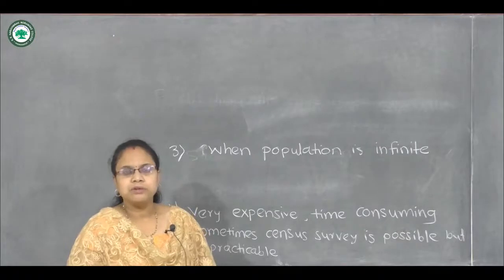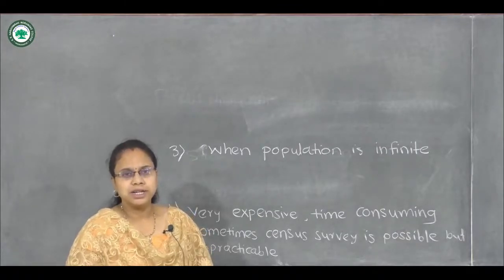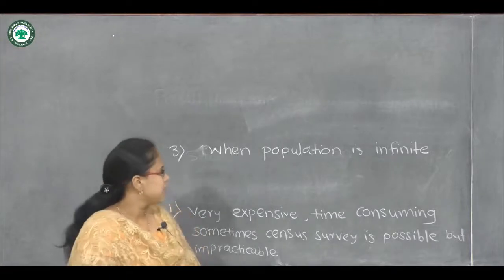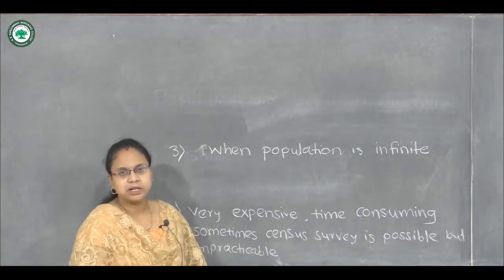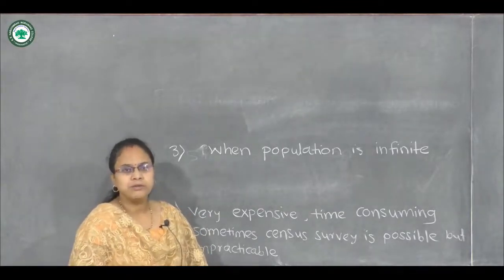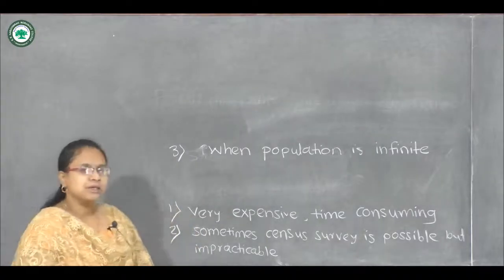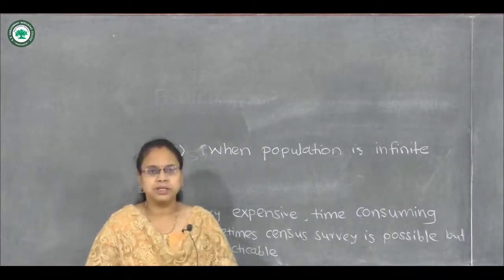For example, if we are interested in studying the number of stars, then there are infinite number of stars. So we can't study each and every star in that case. So in this method also census method fails. So these are some limitations of census method.